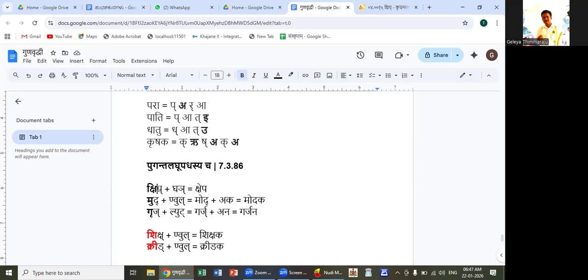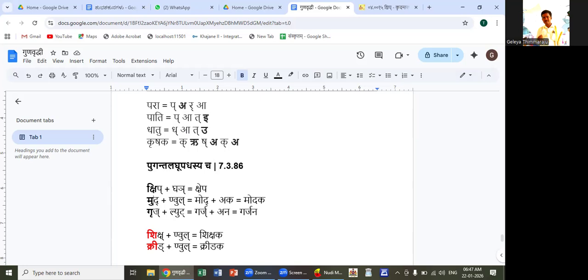Here, in the upadha position, there is a laghu letter, that is ikara. That ikara undergoes gunadesha, so i becomes e. And here the ghakara and nyakara are it, so e remains. So kship plus a, it becomes kshepa. It should be a laghu letter here. I am not telling it is hrasva, it should be laghu.